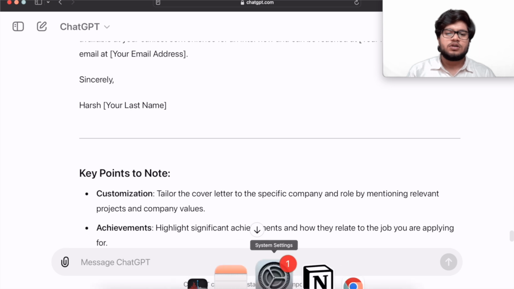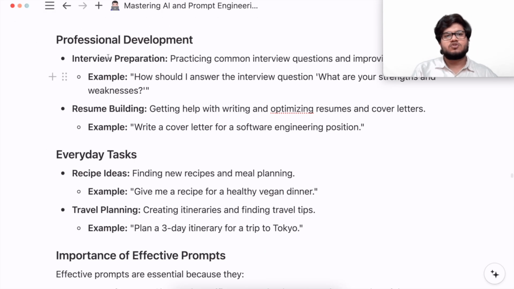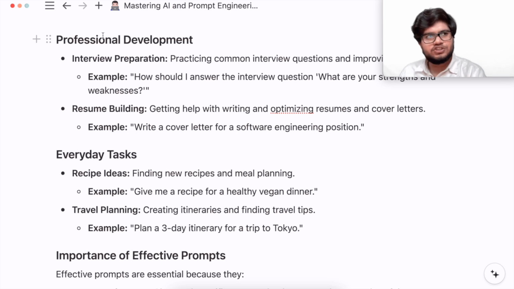Now coming to some more examples. In professional development, you could do interview preparation and resume building. In this section, we are just taking an overview of what you can do with ChatGPT. In the coming sections, for example, if there is a section on health and personal development, we will be completely focusing on health and personal development in depth. So you will see that you could do a lot. This is just an overview. These are just a few examples of all the topics we are going to cover.